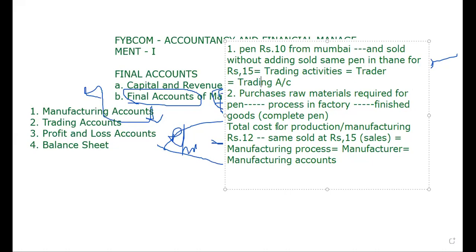When he is a manufacturer, you have to prepare the manufacturing account, trading, profit and loss account and balance sheet. But if he is only a trader, there is no need to prepare the manufacturing account. I will explain this in detail in the next lecture.